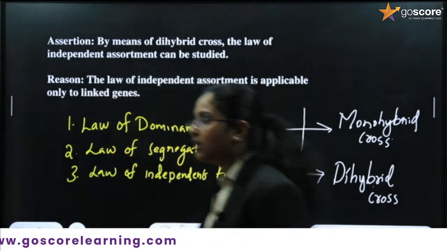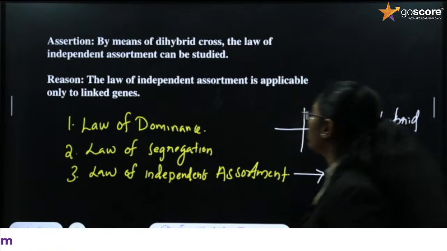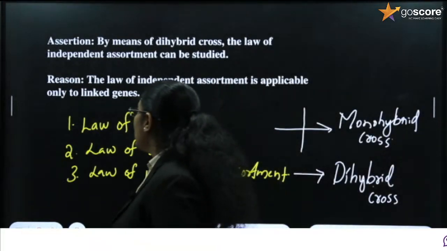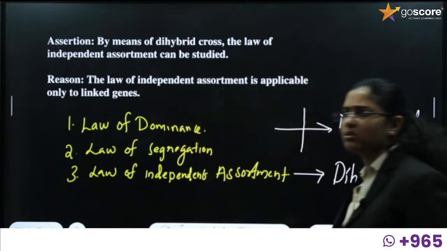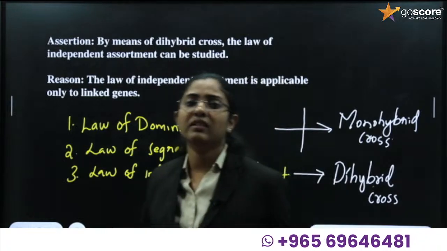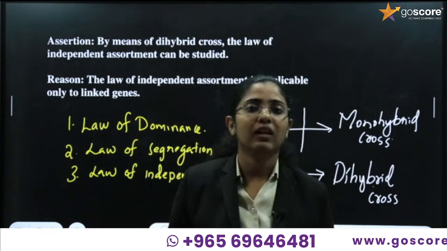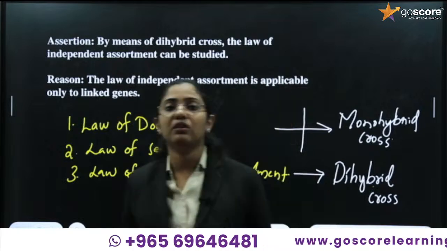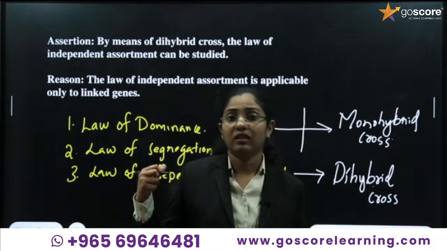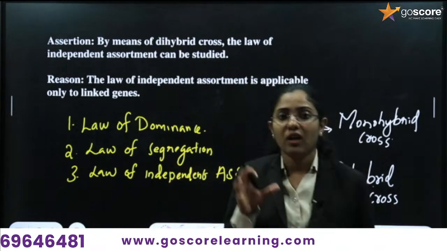The reason: the law of independent assortment is applicable only to linked genes. Is that a true statement? Can we study a dihybrid cross when the genes are linked together? No, we cannot. The law of independent assortment cannot be studied with linked genes.